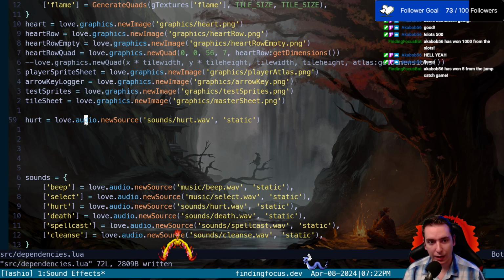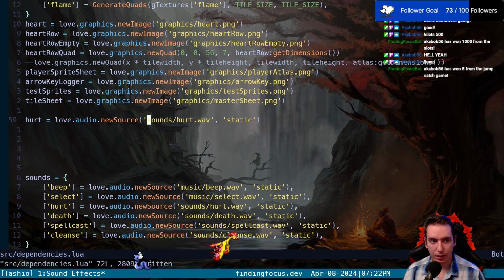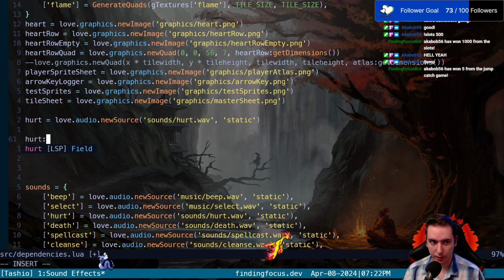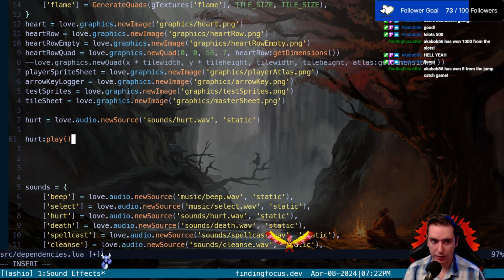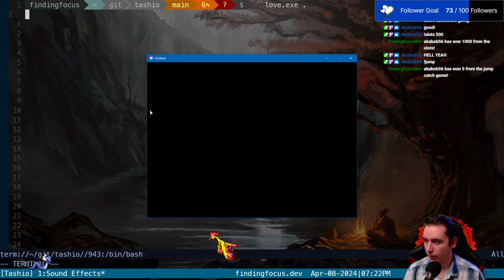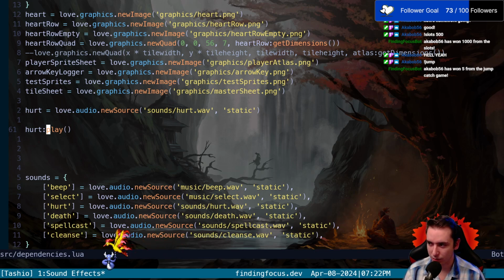So this is all we have to do to import our sound. So how do we play our sound now that we've got it imported? All you have to do is take your sound file, do a colon, and play it. You run the play function, which is play and then these parentheses. So you say hurt:play, and that's how you play the hurt sound. So let's hear. Booyah. It played once, and that's it, because we only called it once.